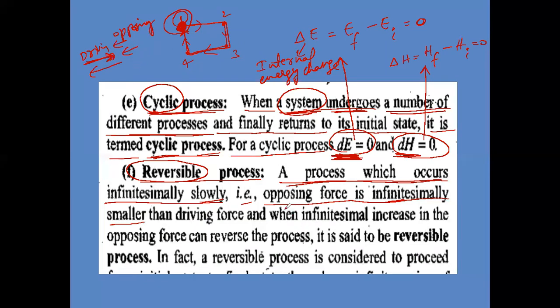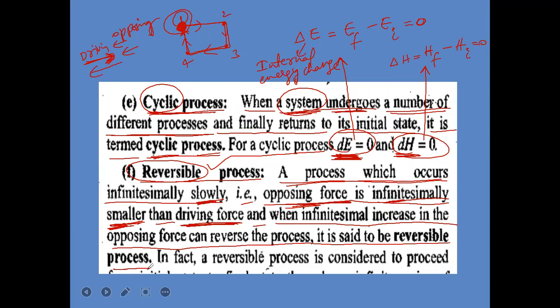Now see here, opposing force is infinitesimally small, very much smaller than driving force, in reversible process. And reversible process is slow or fast? Slow. And when an infinitesimal increase in the opposing force can reverse the process, it is said to be a reversible process.